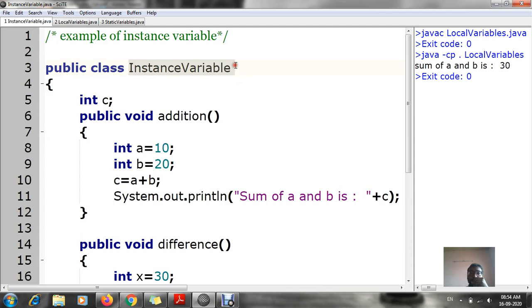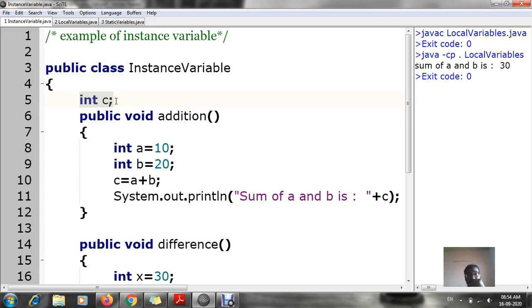This instance variable is a class, which is over here. Now I have declared the class name with I and V capital. In the same way, while saving your file also, your I and V should be capital. Now here you can see inside I have started a block. Then after starting the block, I have declared a variable, integer C.